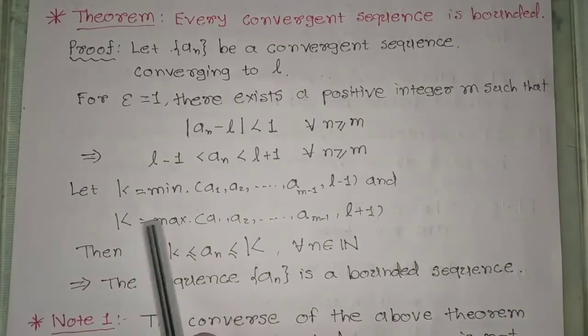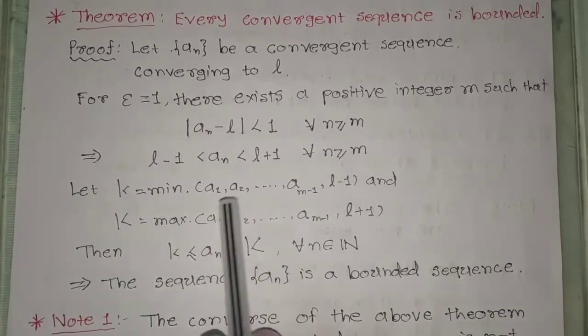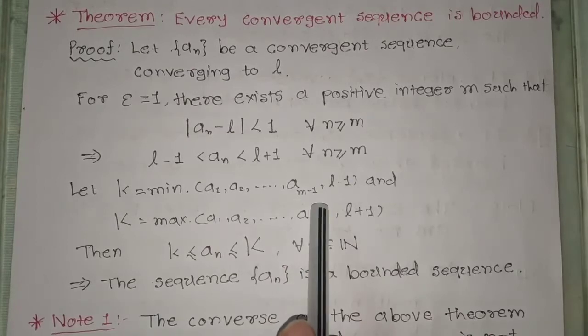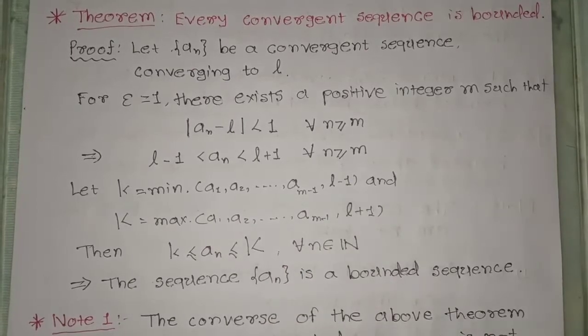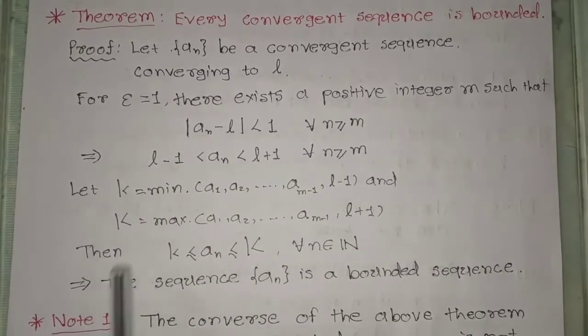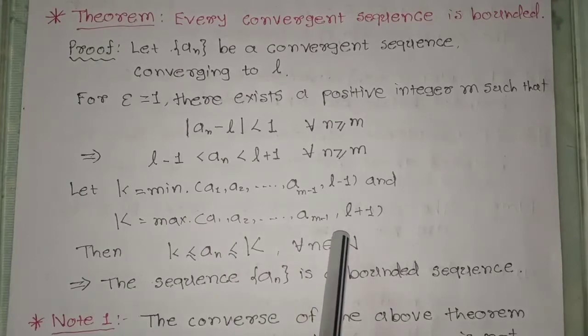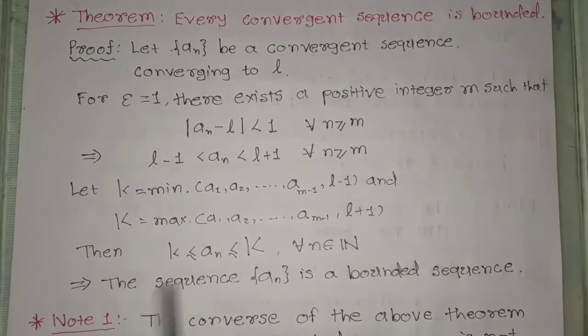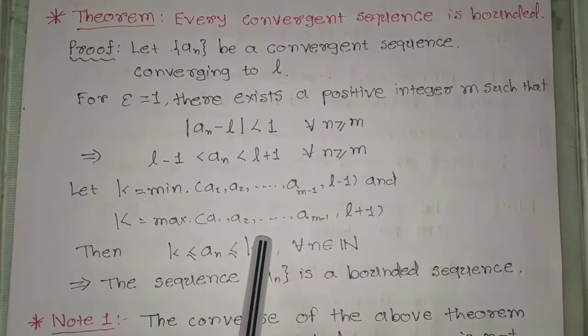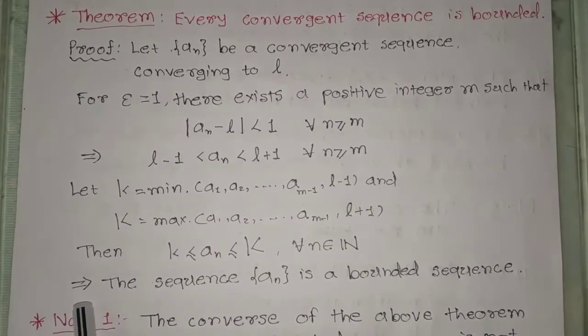Let small k equal the minimum of a_1, a_2 up to a_(m-1) and L minus 1, and I am taking capital K equal to the maximum of a_1, a_2 up to a_(m-1) and L plus 1. So every term of the sequence will be between these two, small k and capital K, for all n belonging to N. Therefore, the sequence a_n is a bounded sequence.